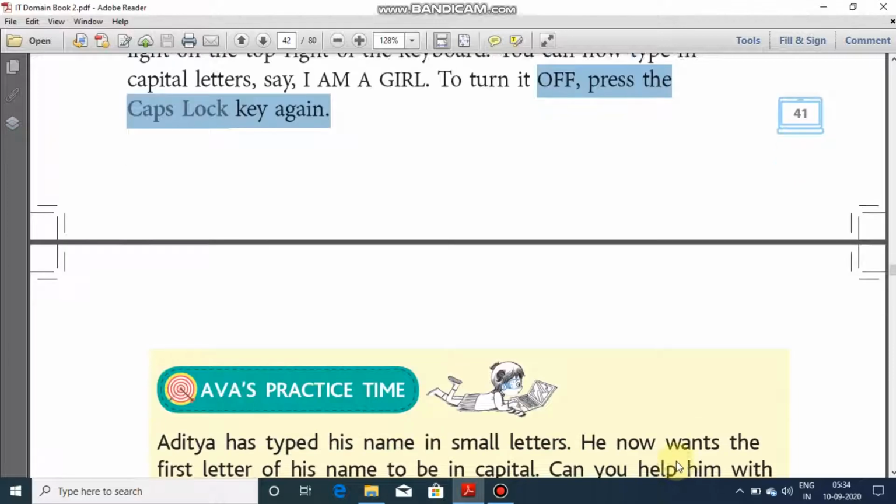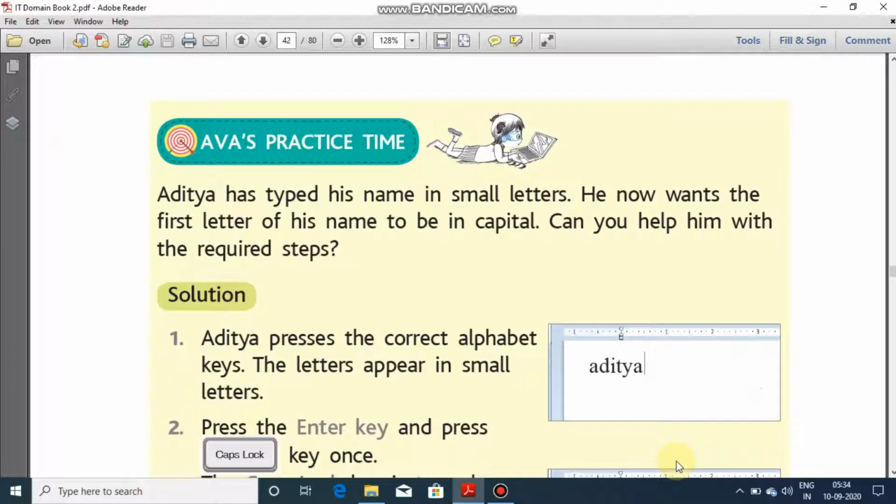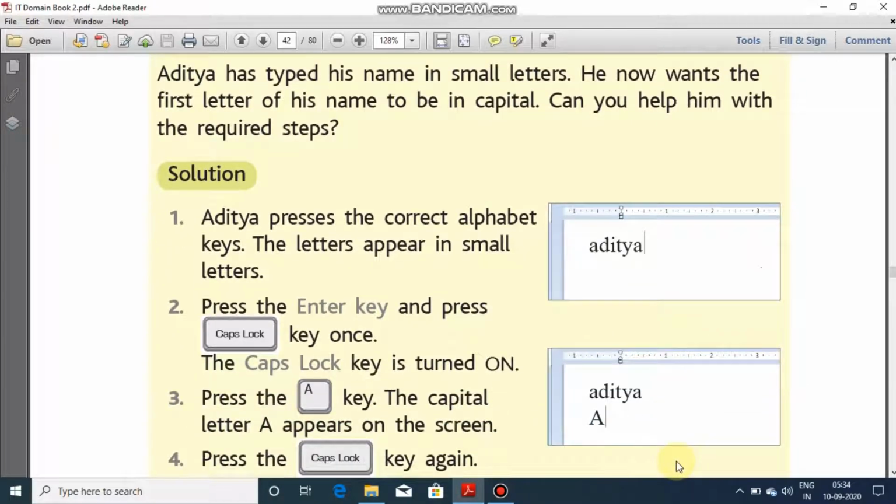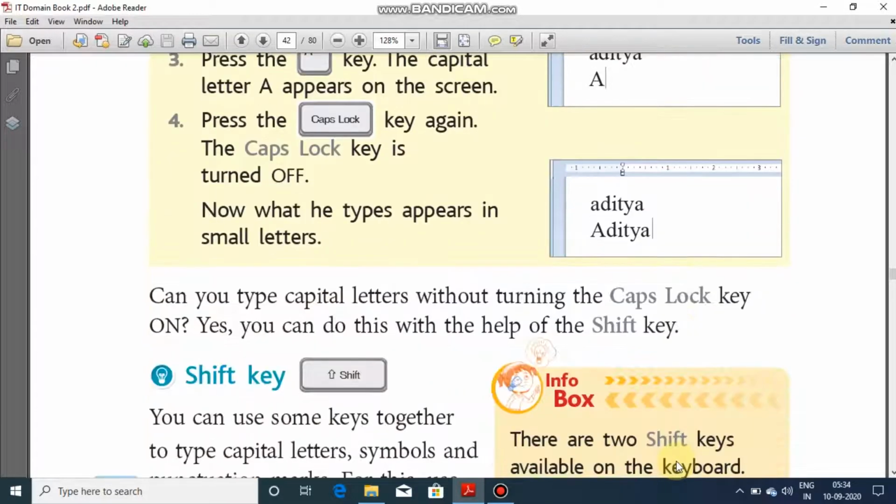The difference between caps lock and shift was that once you press the caps lock key, whatever you type after pressing it will be typed in capital. But with the shift key, whatever key is pressed along with shift, like if we are pressing A along with shift, then only it will type that A as capital. If we are not pressing the shift button along with that key, it won't be typed as capital.